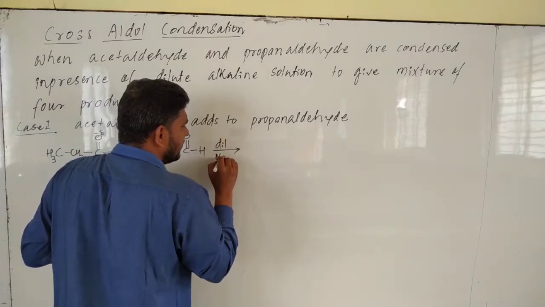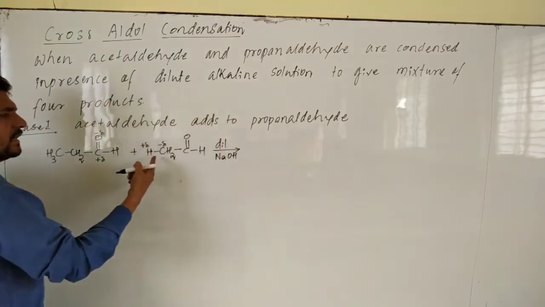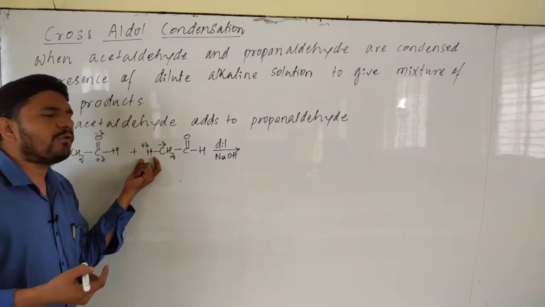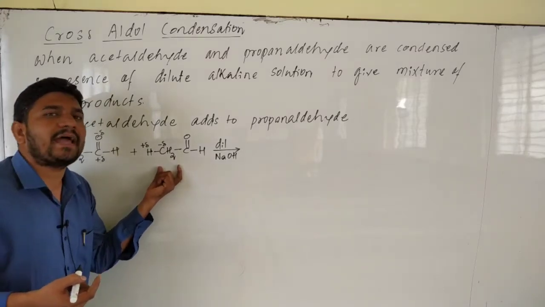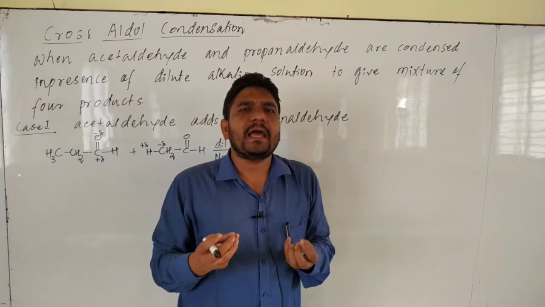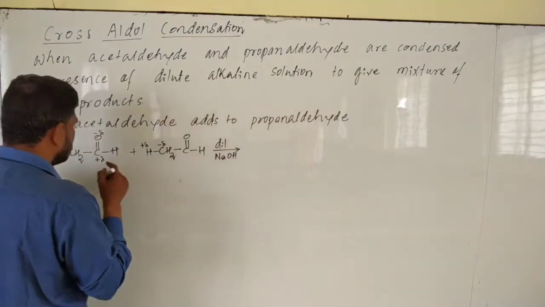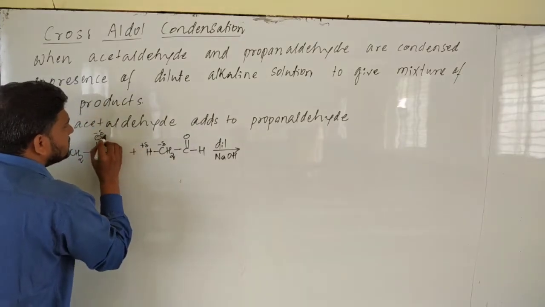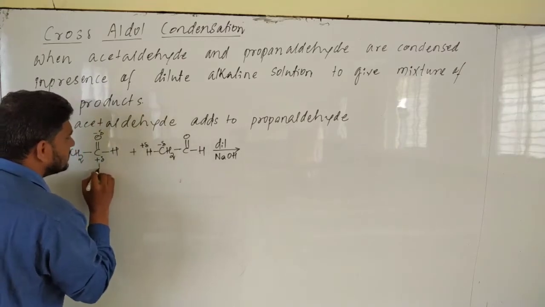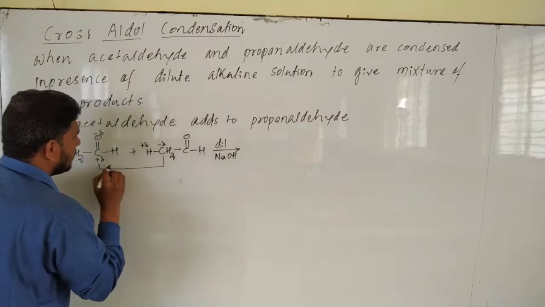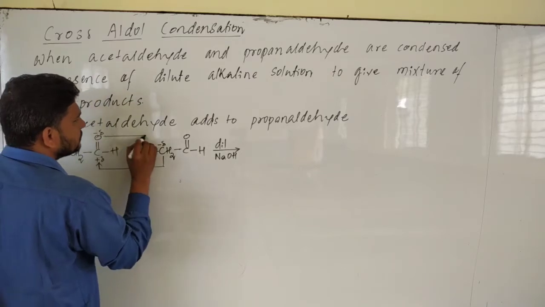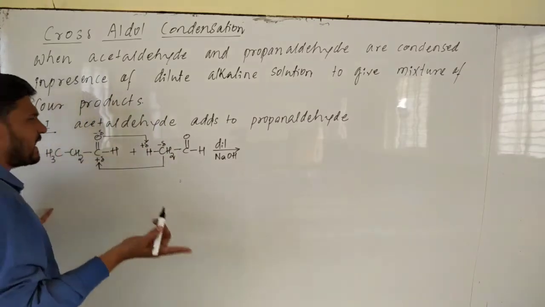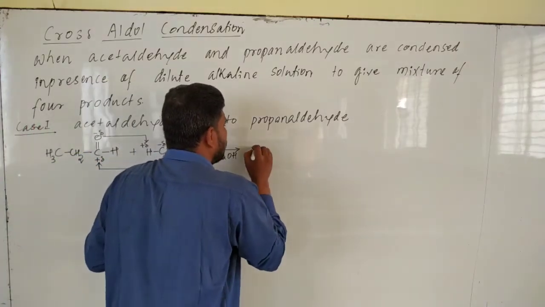You know what is the role of dilute sodium hydroxide? It acts as a base, abstracts alpha hydrogen from any one molecule of aldehyde to produce carbanion. That carbanion attacks what? Another molecule of aldehyde. See over here, this C minus attacks C plus, and this O minus abstracts H plus. Same mechanism. Okay, there is no change at all.